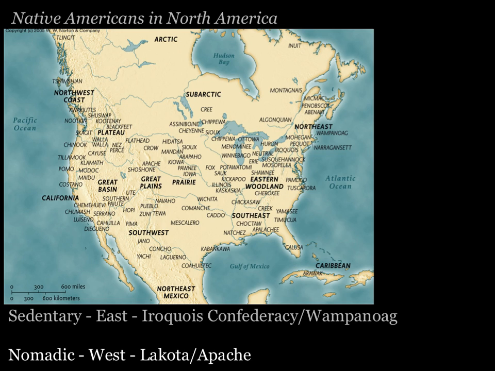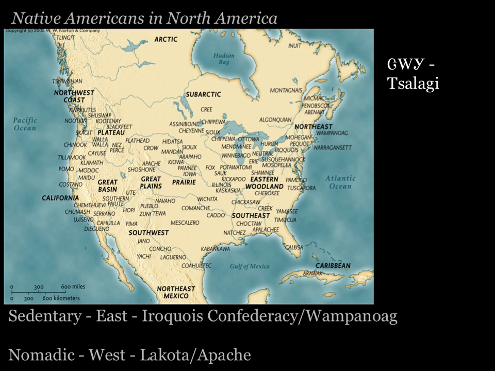In the western portion of what would become the United States and Canada, the tribes were mostly nomadic and hunter-gatherers, the exception being some civilizations in the southwest like the Hopi or the Pueblo. Two examples of nomadic tribes are the Lakota along the modern-day border of the U.S. and Canada, and the Apache who ranged across the Great Plains.